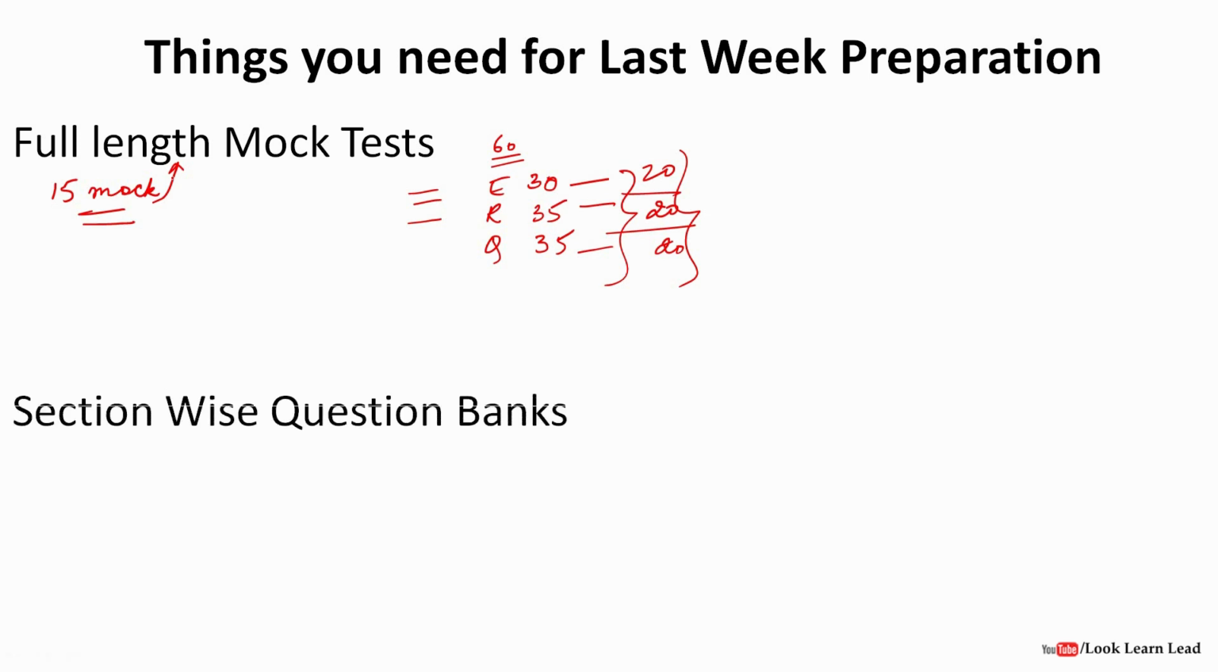The second thing you would need is the section wise question bank. There should be a question bank for each section. In quant, you should have a question bank which contains hundreds of questions of simplification or a very large number of questions of mixture and alligation and so on. For each topic of quant, there should be a number of questions in that question bank. Similarly for reasoning also, you should have a section wise question bank, or some material which gives you section wise questions so that you can practice all these things.